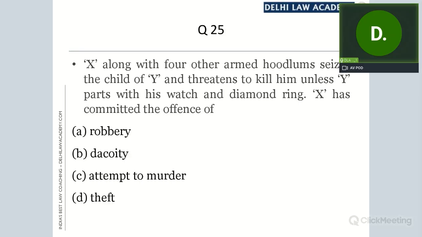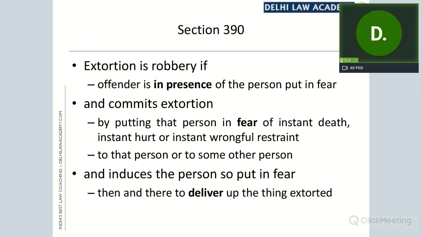In extortion, there are two actions, one from the side of the offender, the other from the side of the victim. The offender is putting the victim to fear, demanding some property from him, and the victim actually hands over that property to the offender. There has to be handing over, delivery of the property. If that property is actually not delivered, this offense of extortion is not complete. And if the offense of extortion is not complete, then robbery is also not there. And if robbery is not there, dacoity will also not be there.